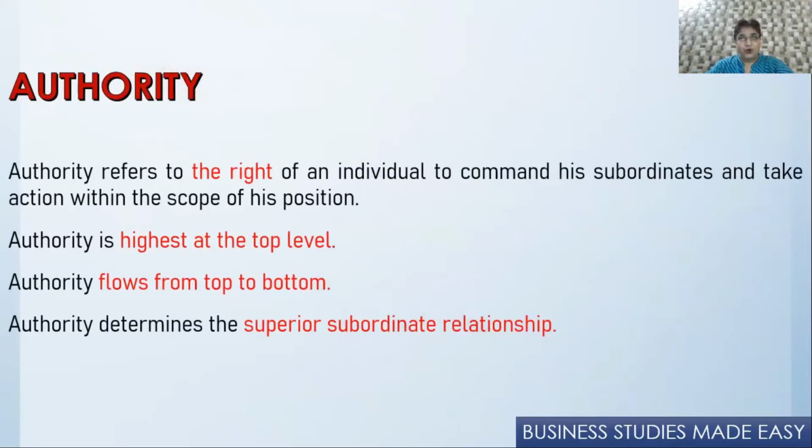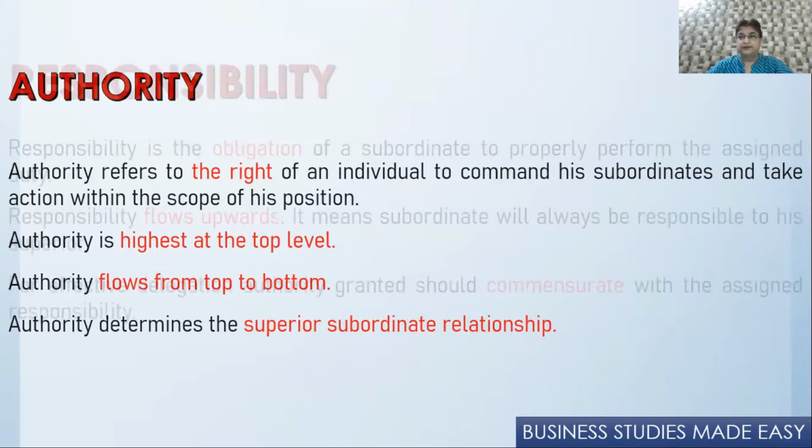Let's first start with the authority. Authority means the right of an individual to get the work done from his subordinate. This is the power that the superior has to get the work done from his subordinate. And authority is the highest at the top level, and it flows downward from the top to the bottom. And authority only determines the subordinate superior relationship, because the subordinate will get his authority from his superior only.